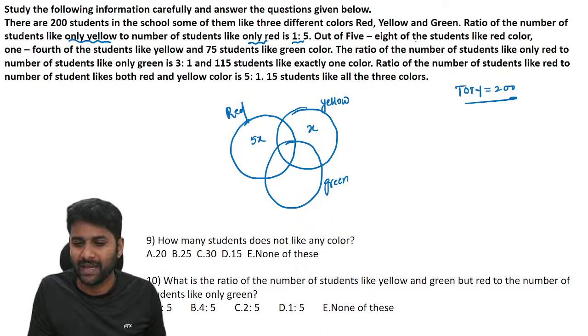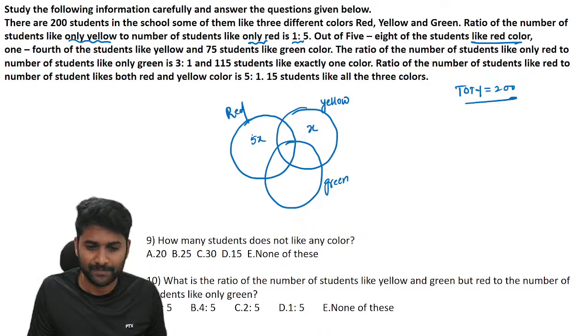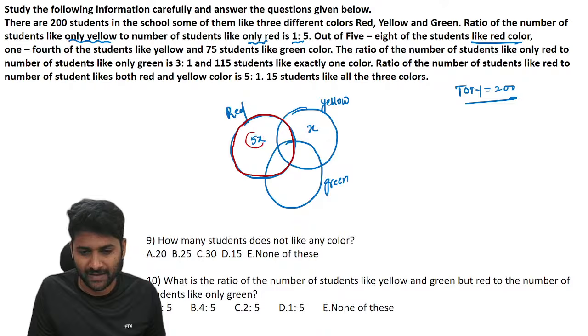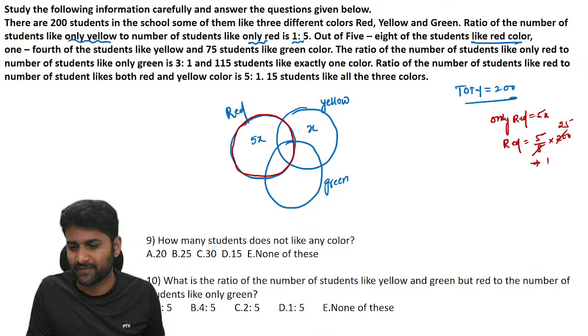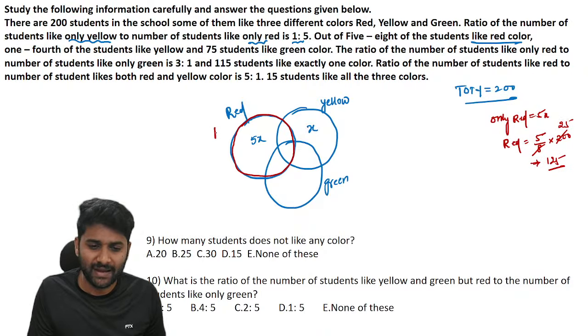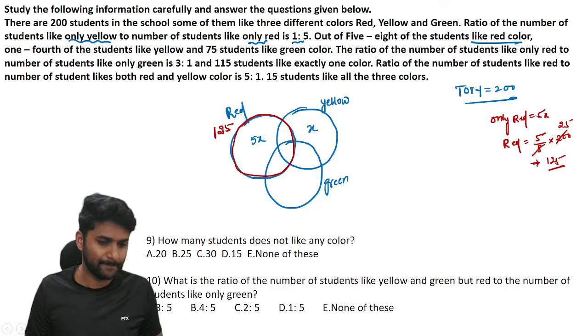Out of 5 by 8 of students like red. Red means the entire circle. See, red is all about the entire circle. This is red, and 5x is all about only red. Only red is 5x, but they gave red. So 5 by 8 of 200. Now 8 into 25, 25 into 5 is 125. The entire red circle value is 125.